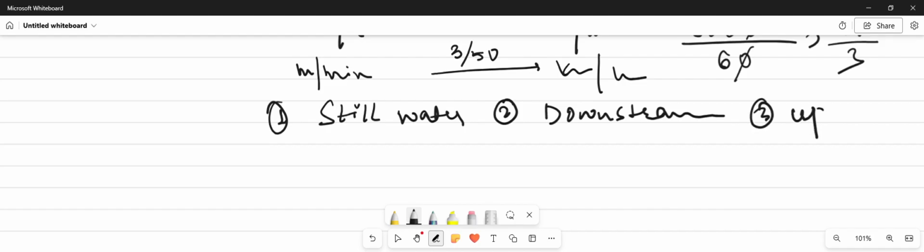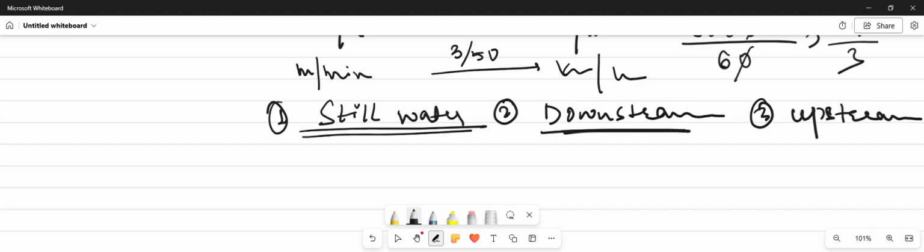Third is upstream. Still water, by the name we can understand that we are talking about still water, that is the water does not have the current.